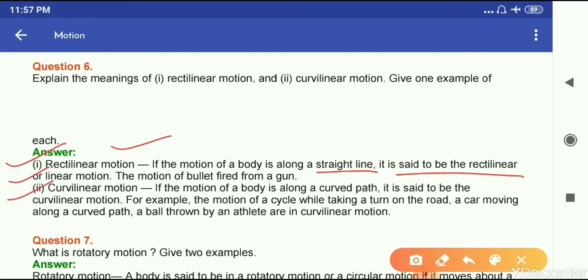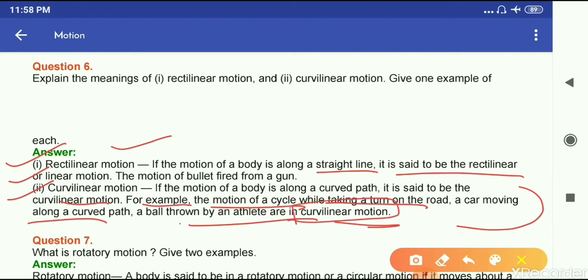Then the second one, curvilinear motion. If the motion of a body is along a curved path, it is said to be curvilinear motion. For example, the motion of a bicycle while taking a turn on the road, a car moving along a curved path, a ball thrown by an athlete are in curvilinear motion. So all these are examples of curvilinear motion.